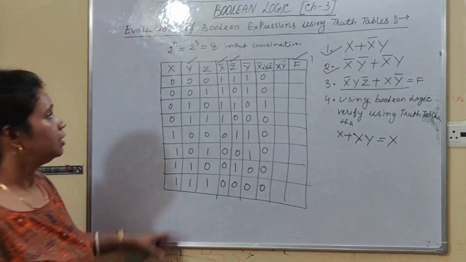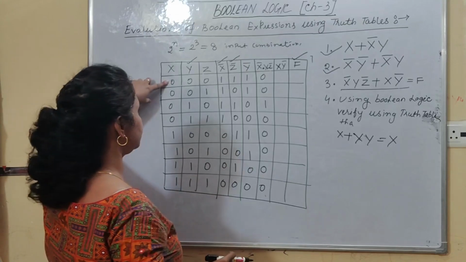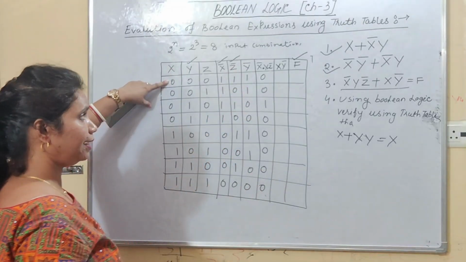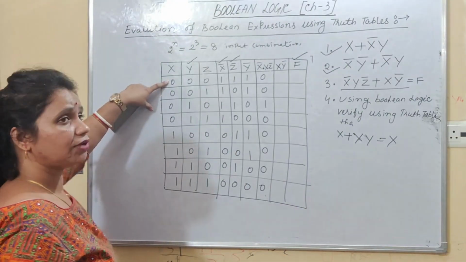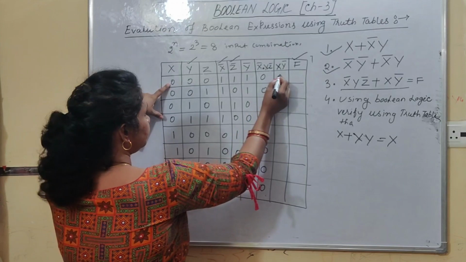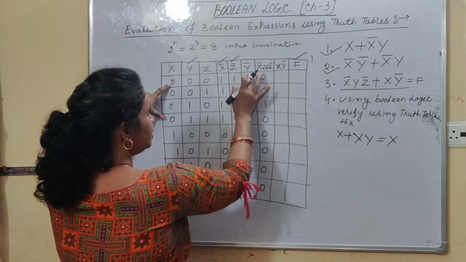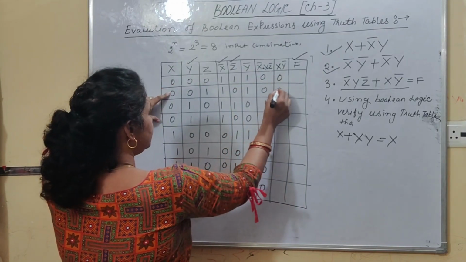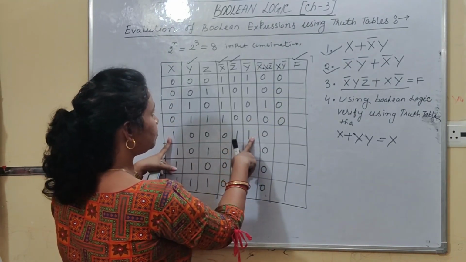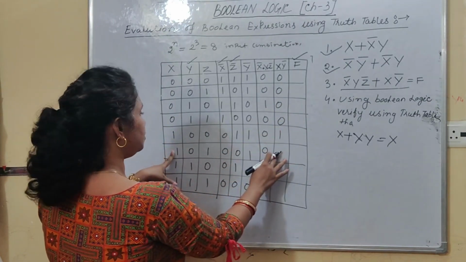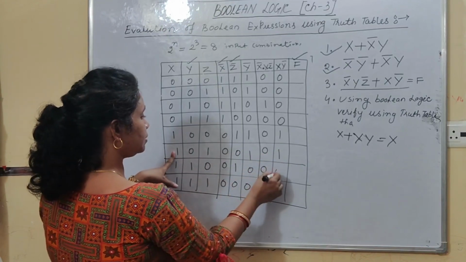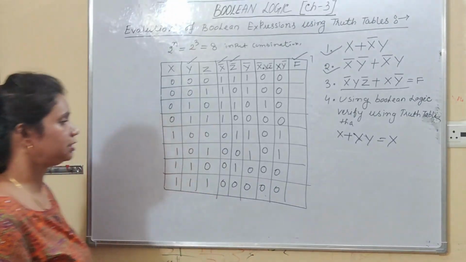Right, students? Now x, y bar. So this is your x column. This is your y bar column. And the AND operator is there. The AND operator says that if any input value is false, then your output is false. So 0 dot 0. Obviously, 0 dot, your y bar is 1. That is 0. Again 0, 0, 0. Now it is 1. So you have to check the value of y bar. So y bar value is 1. So it is 1. Similarly, here it is 1. And y bar value is 1. So it is 1. But here in this place, y bar values are 0 and 0. So your answer is 0 and 0.